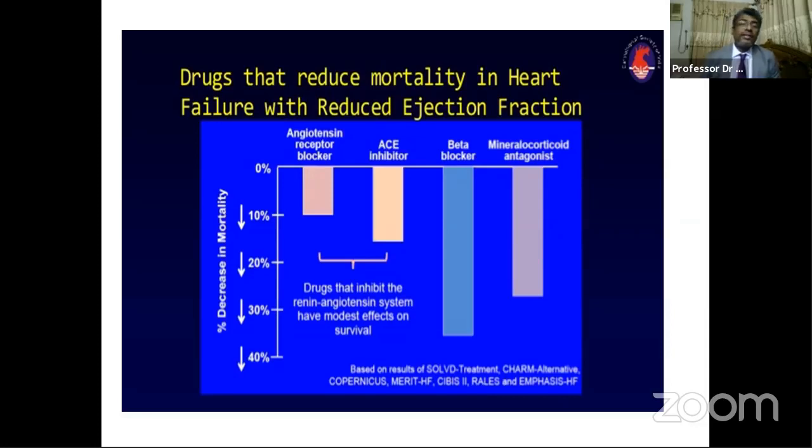We all know that these 4 groups of drugs, along with ARNI, have the mortality reduction benefit. That is, they cause reduced mortality and morbidity also. They also reduce hospital readmission, in different ratios. It decreases.